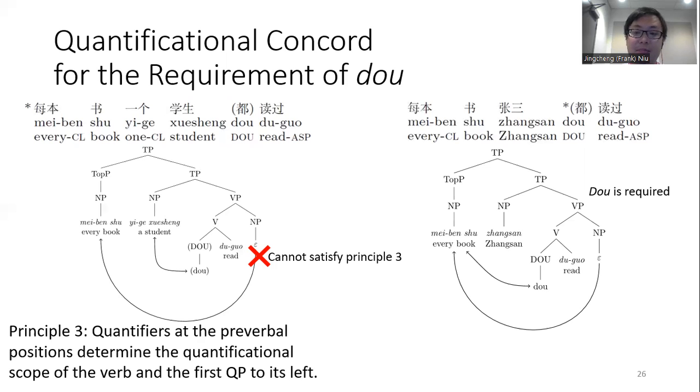But if the subject NP is a proper noun, then the first QP is not the subject NP anymore. Now the topic is the first QP, and we already know that it's universal, and therefore dou is also mandatory. And we can actually analyze both sentences.